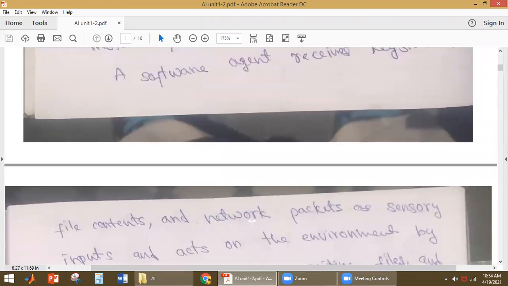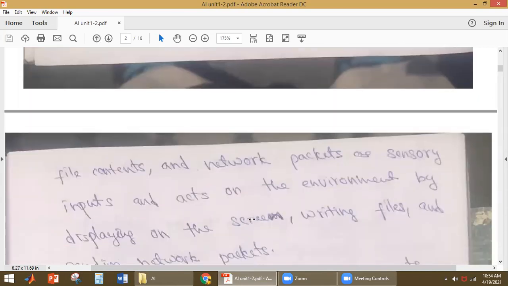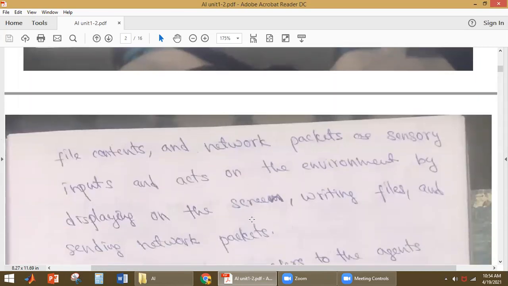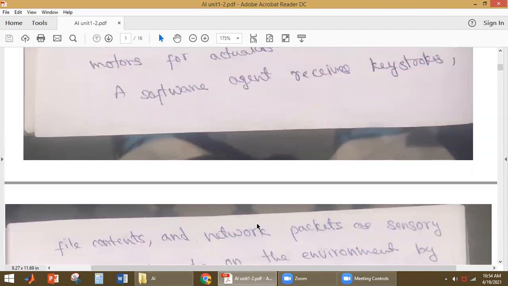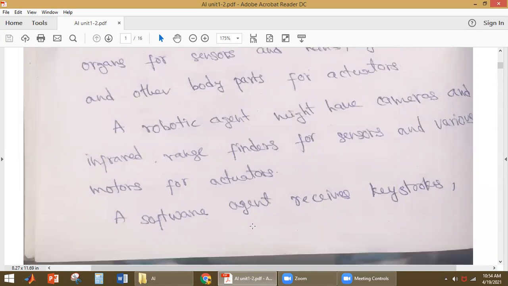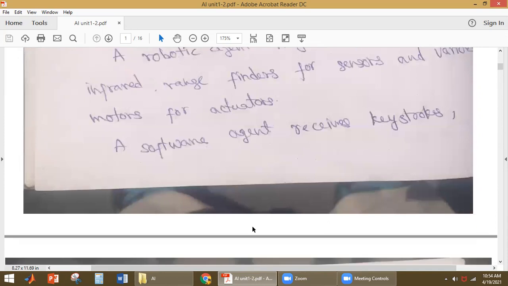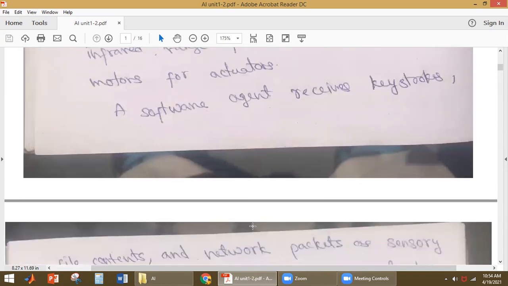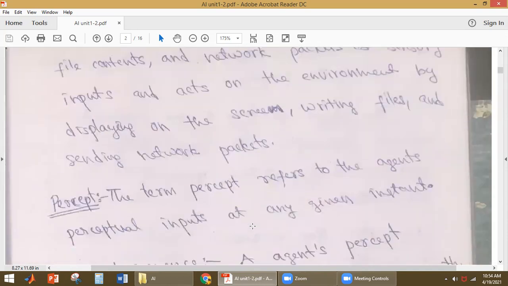Because it is a software agent, it will act by displaying on the screen, writing files, and sending network packets. So here we have discussed three types of agents: human agent, robotic agent, and software agent. We also discussed the sensors and actuators of these agents.